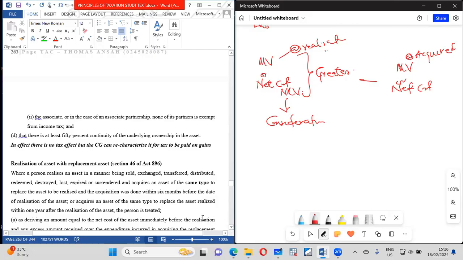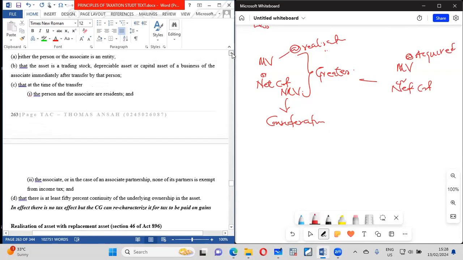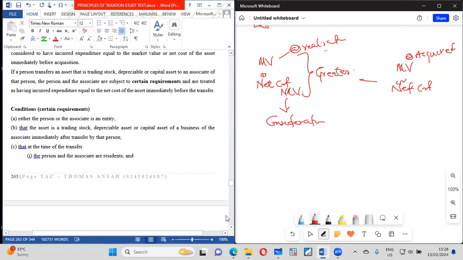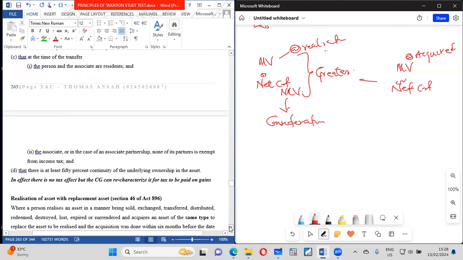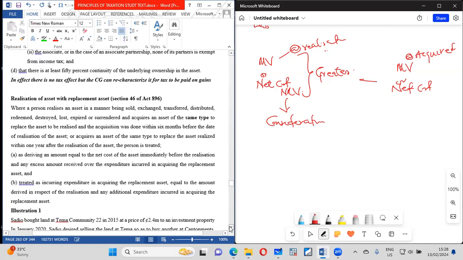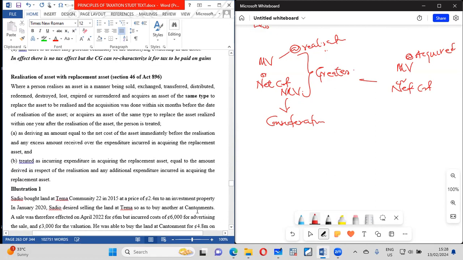So there is usually no tax effect, but sometimes the Commissioner General may recharacterize certain things, and therefore cause some gains to appear for you to be taxed. All right, let's look at this important one.